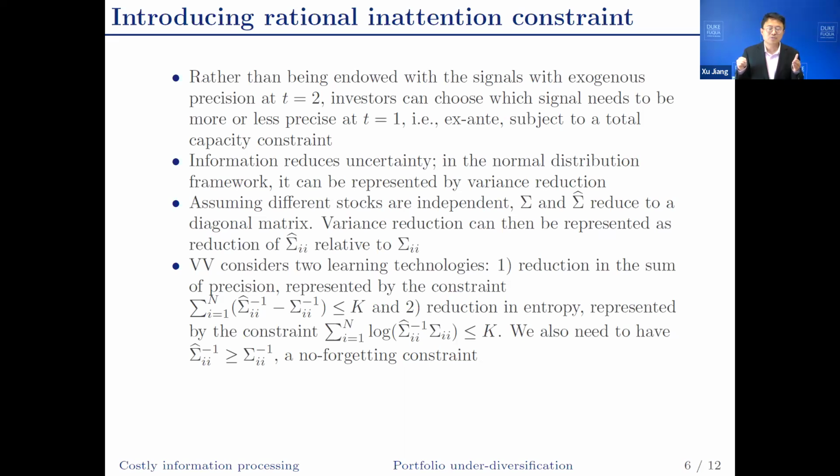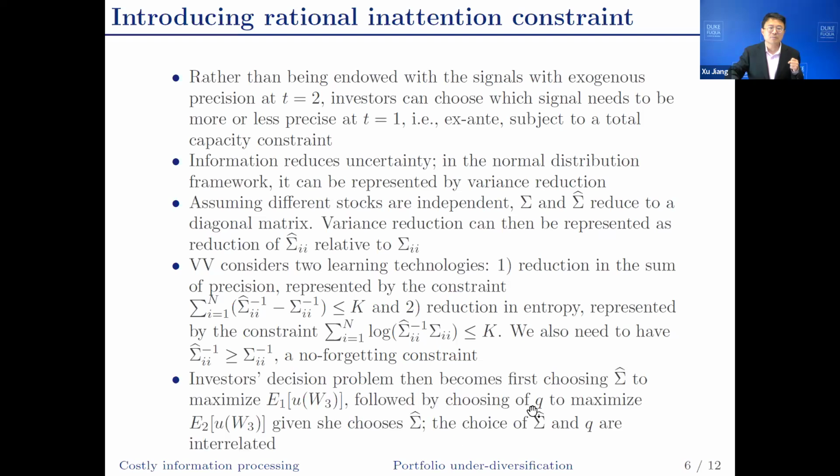We also need the no forgetting constraint, which means that the posterior precision has to be no smaller than the prior precision, because prior is your starting point. You cannot forget anything from the prior. Investors' decision problem then becomes you first choose the information acquisition decision, followed by the portfolio allocation decision. The choice of information acquisition decision and portfolio allocation decision are interrelated.